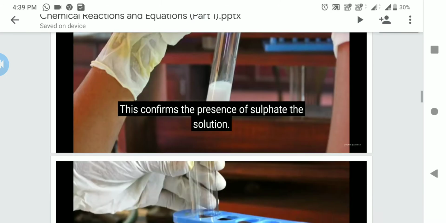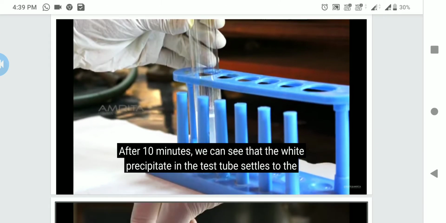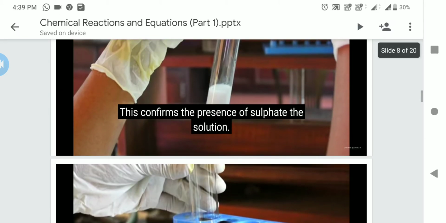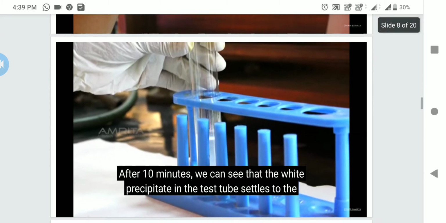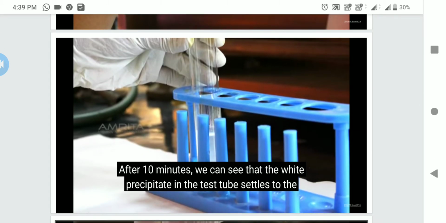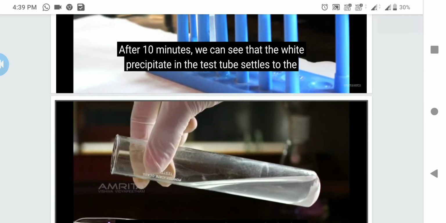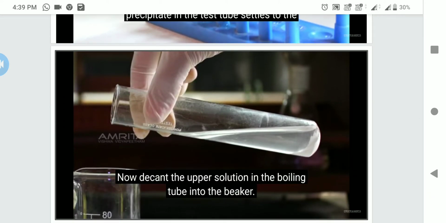Then after 10 minutes you can observe that the white precipitate in the test tube settles to the bottom. As you can see here, the thick white precipitate after 10 minutes becomes clear to a certain level, and at the bottom of the test tube the precipitate remains.